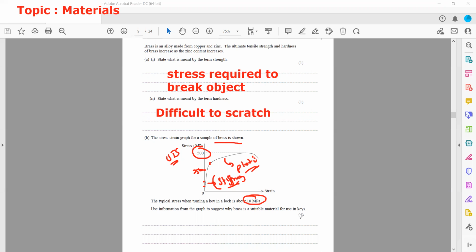So the points which you will mention: number one, a very high ultimate tensile stress compared to the stress we are applying. Number two, it will show plastic deformation after 250 megapascal, but we are only applying 10 megapascal, so it will not deform plastically. And third, because of the higher, steeper gradient or higher slope, it will have a very high Young modulus, so it will be a stiff material. Stiff material cannot deform easily.